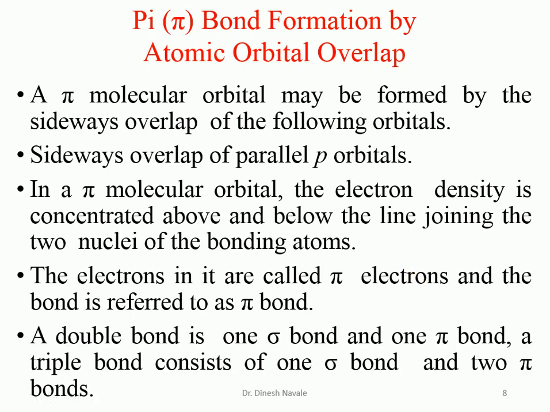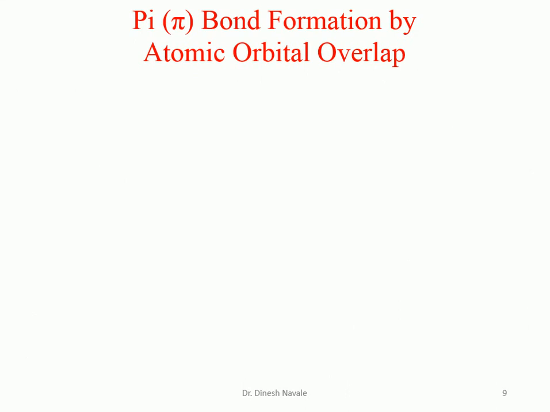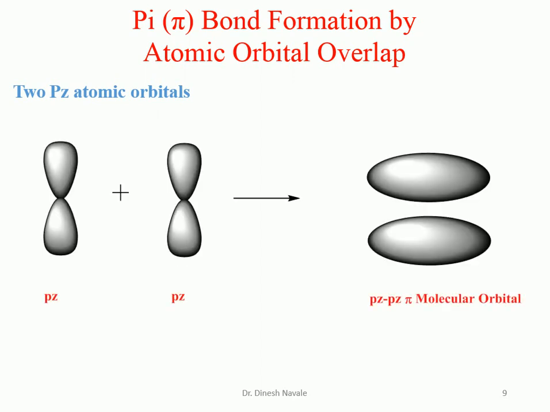A double bond is one sigma bond and one pi bond, whereas a triple bond contains one sigma bond and two pi bonds. Now, the 2pz orbital. As we have discussed, p orbitals are going to be involved in pi bond formation, but the px orbital does not form the pi bond. So the 2pz orbitals will combine and give the formation of the pi orbital. This is one pz orbital of one atom, and this is another pz orbital of another atom; they will combine and give the formation of the pz-pz pi molecular orbital.